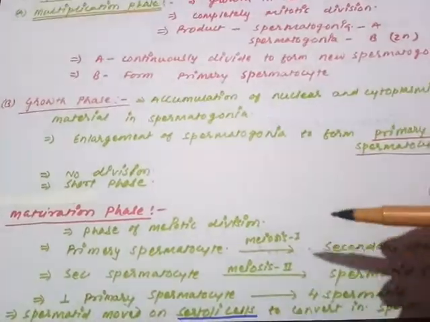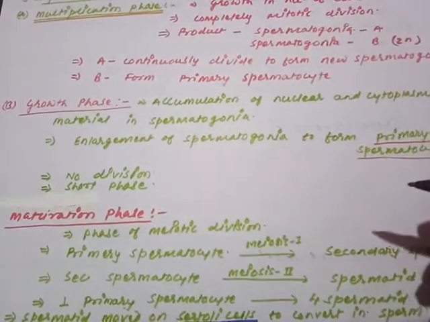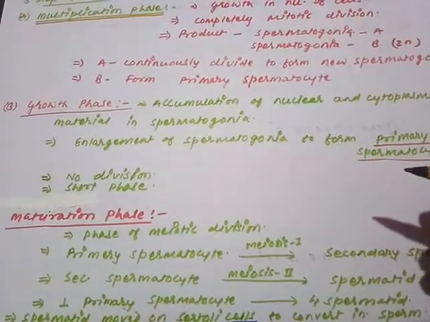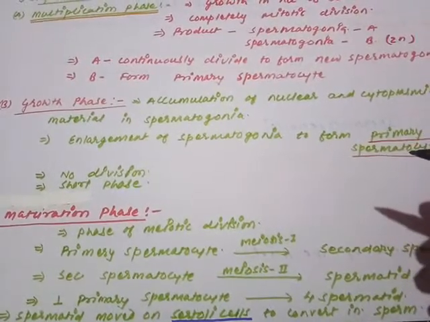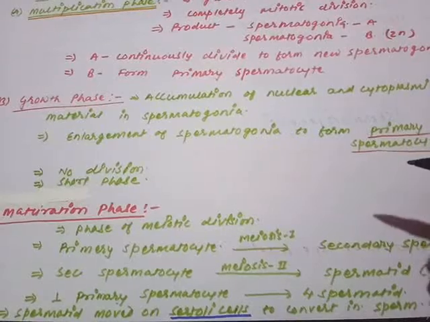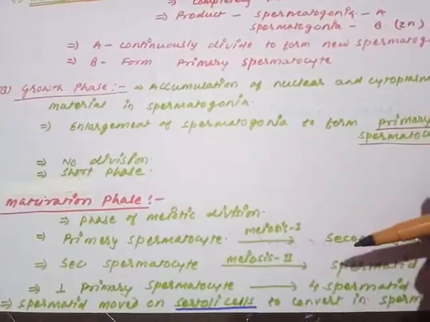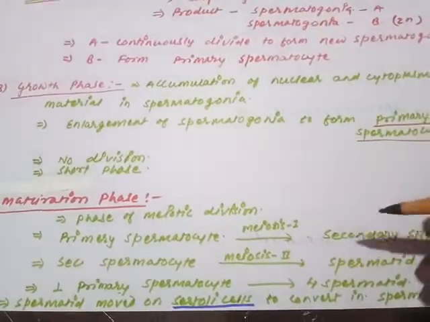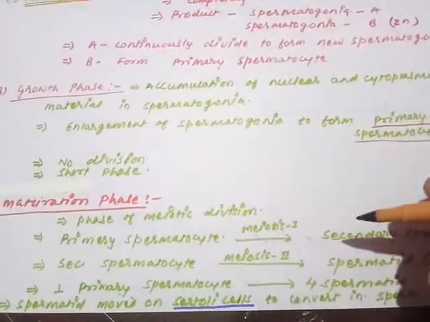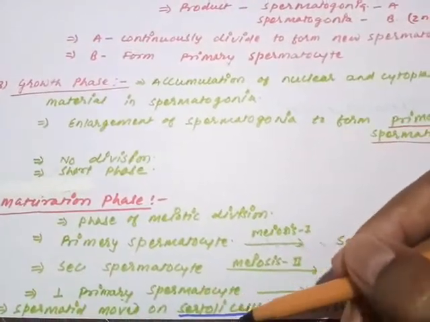And the formation of spermatid occurs here only, because now they do not have enough energy or nutrition to convert themselves into functional sperm. So they leave the place of the primordial germ cell or the germinal epithelium and move on to another cell present in the germinal epithelium or seminiferous tubule, called the Sertoli cells.